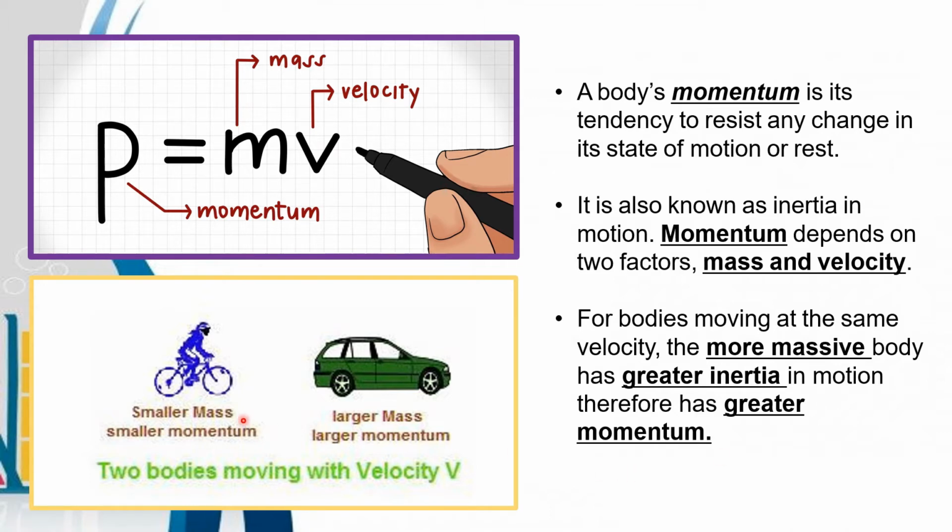If a certain body, for example two vehicles, the bicycle and the car, have the same velocity, parehas ang kanilang bilis, but the other one has a smaller mass and the other vehicle has larger mass, the larger mass has the larger momentum because it has greater inertia in motion.